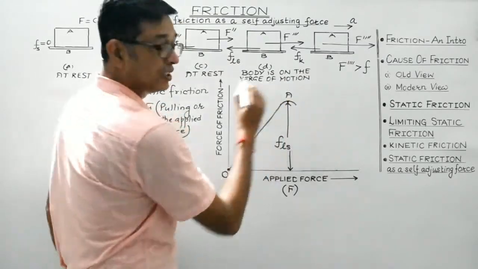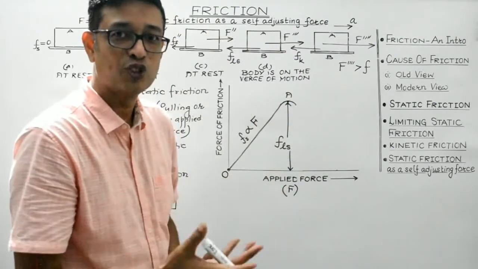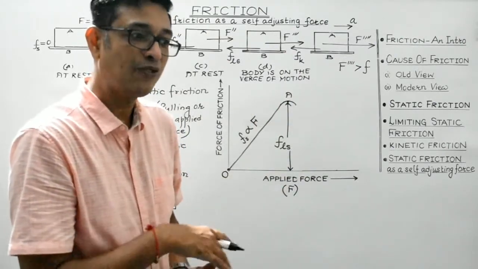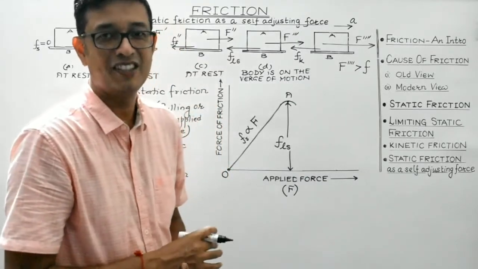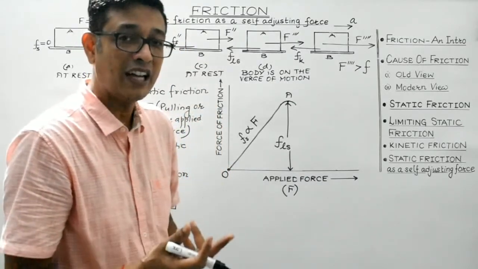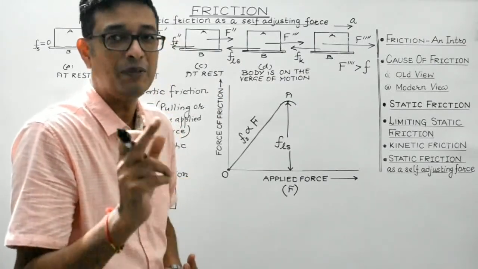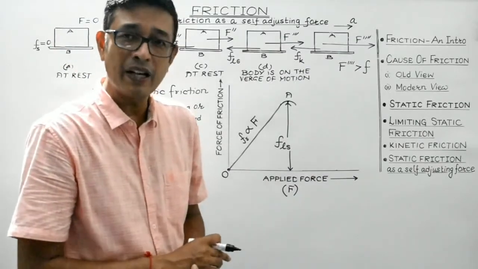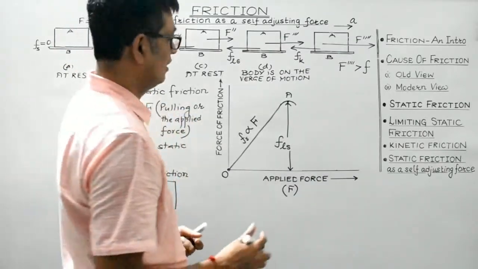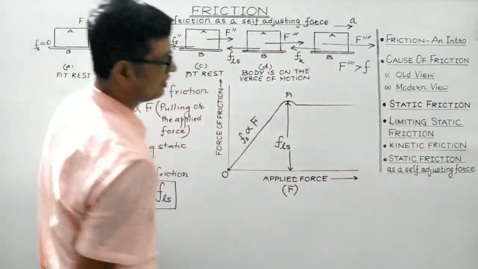And as I told you, students, when the body starts moving, then also force of friction comes into play. But that force of friction becomes kinetic or dynamic friction. And kinetic friction, as we discussed just now, is less than the limiting static friction. Kinetic friction being independent of the motion of the body, it would be a straight line parallel to the horizontal axis.